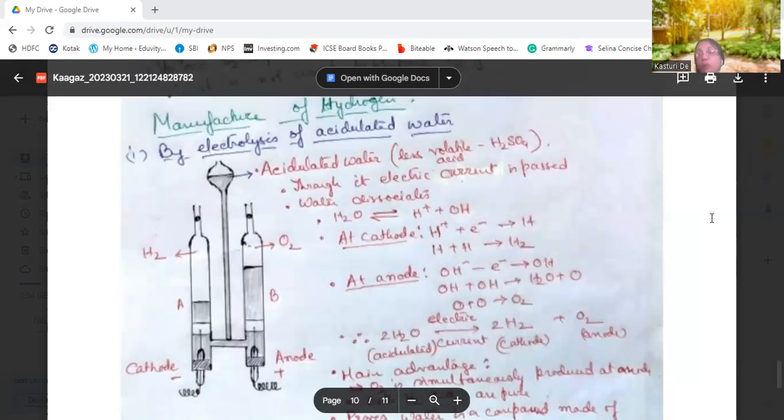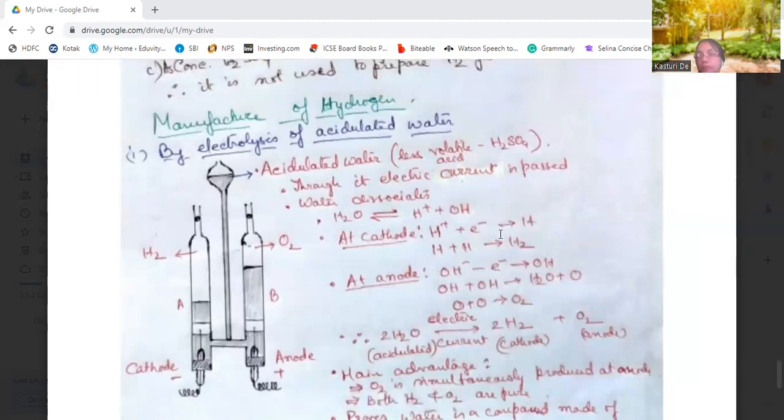And the anode is a positive electrode, so it will attract the hydroxyl ion towards it, and this oxygen will be formed at the anode. Okay, so the reaction occurs in this way. At the cathode, it will be H plus. By adding an electron, it will form H atom, and H plus H forms H2, hydrogen gas.